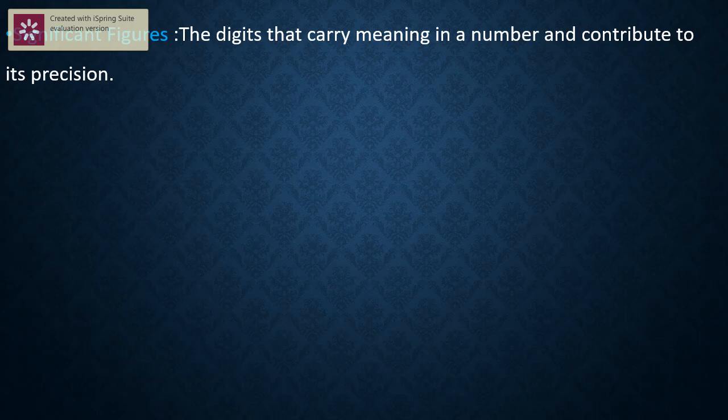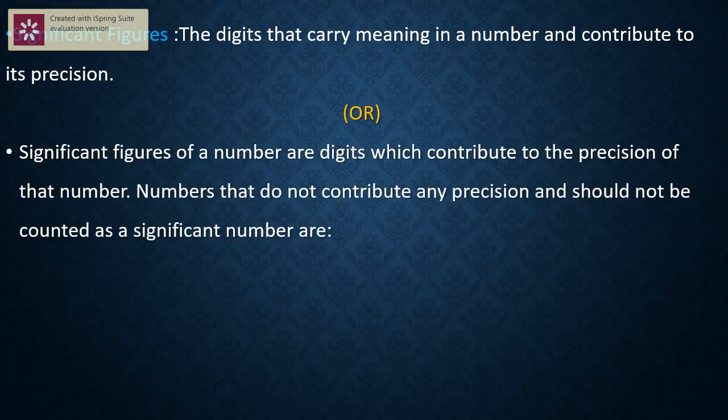The digits that carry meaning in a number and contribute to its precision are known as significant figures. Or in another way, significant figures of a number are digits which contribute to the precision of that number.